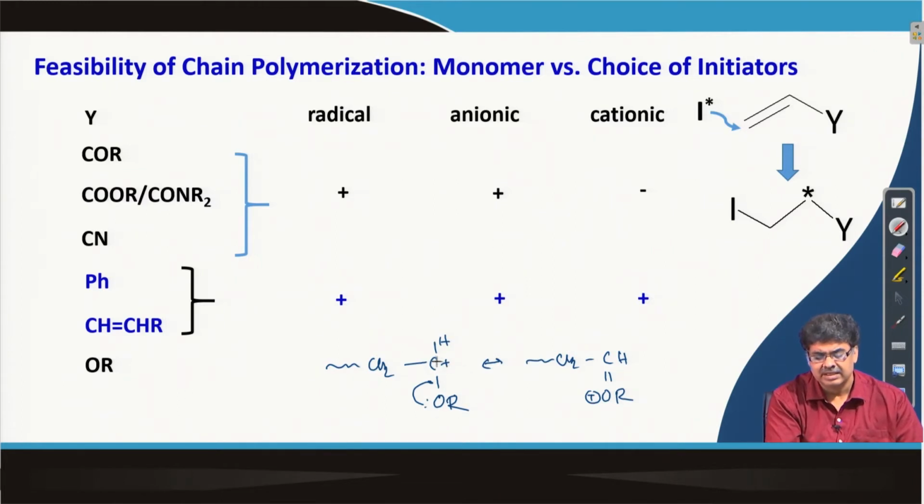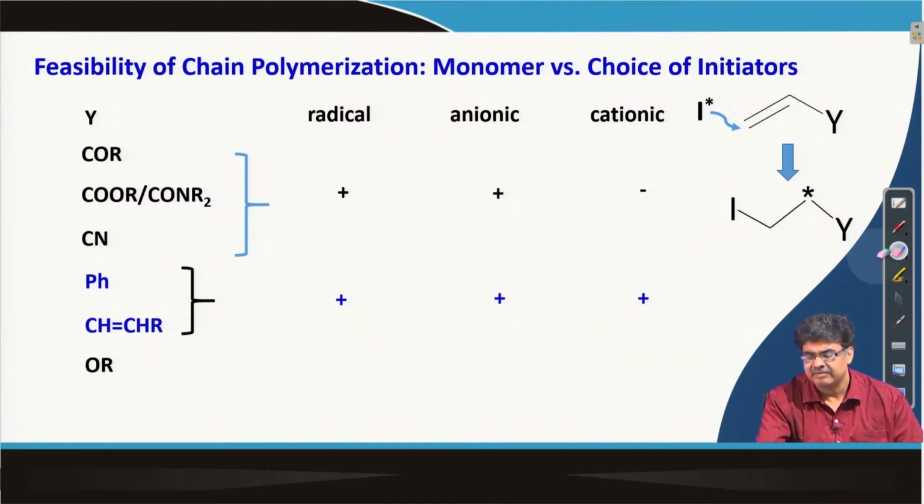So, in this case it is possible to have polymerization by cationic mechanism, but you can understand that if it is an anion or a radical, this stabilization would be very difficult. So, in this case we have cationic polymerization possible.